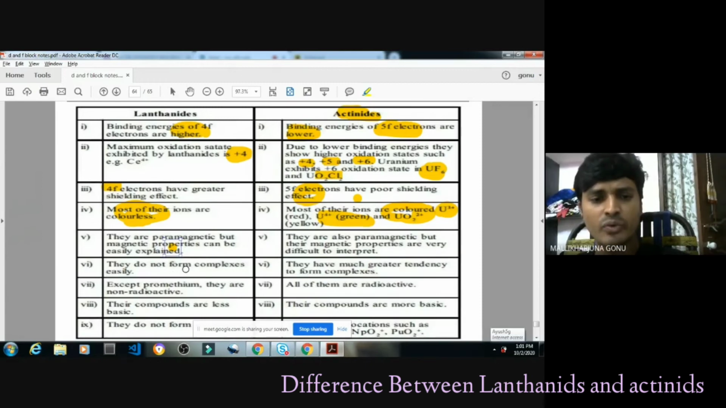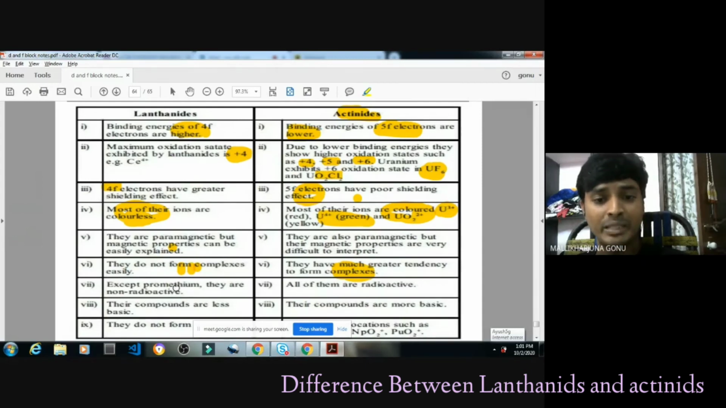Next, they do not form complexes easily. Which one? Lanthanoids. But the actinides have a much greater tendency to form complex compounds. As coordination chemistry we will study, there you will understand. Next point, except promethium, they are non-radioactive.